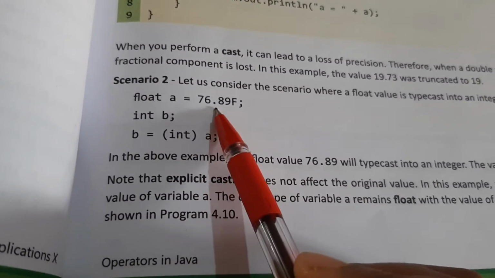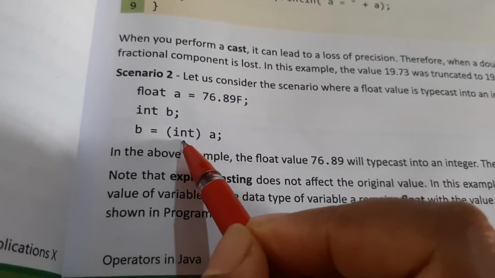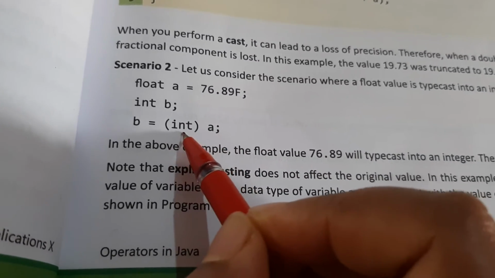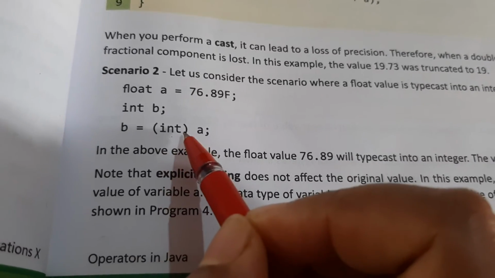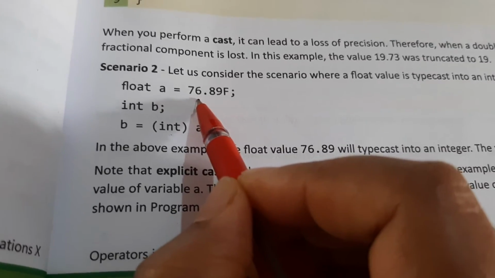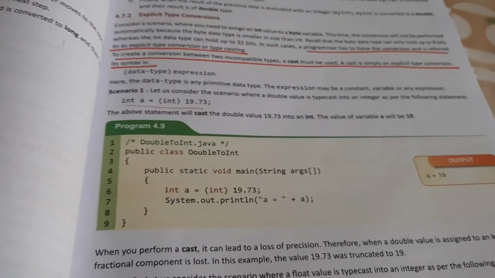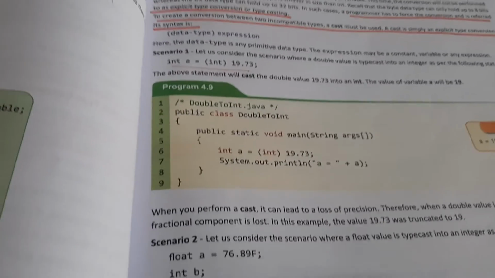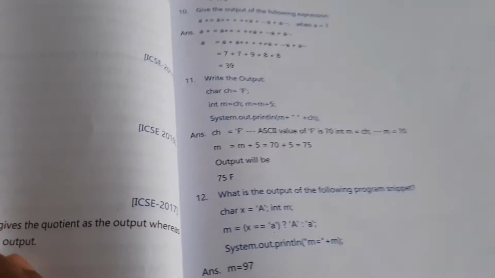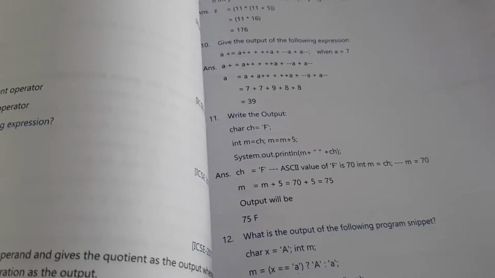It will not take the value that is present after the decimal point. It will take only the first part, because the value has to be an integer. Integer numbers are the numbers without the decimal point. So which is the number without the decimal point? That is 76. So this 76 is the answer for b. So this is how we do the conversion based on the explicit. This is the difference between explicit and implicit. There are a number of subjective questions in your textbook, so please go through all these types of questions. It will be easy for you to learn.